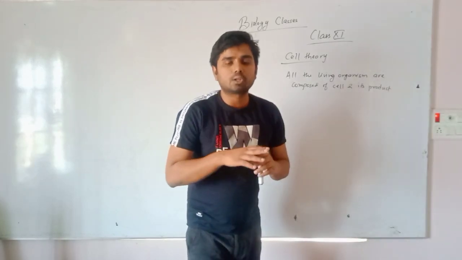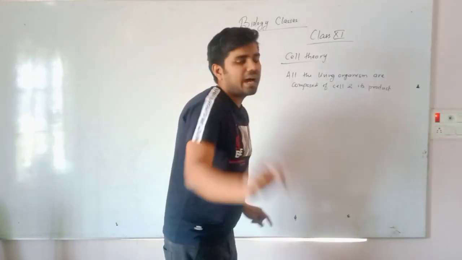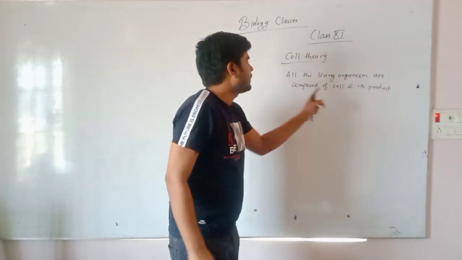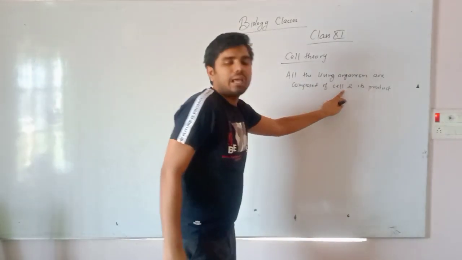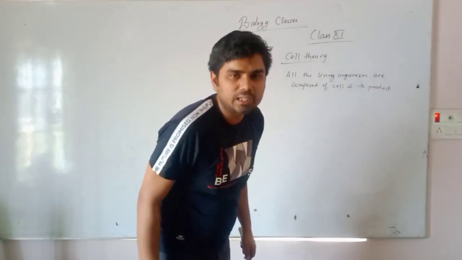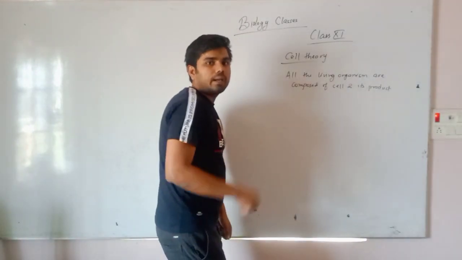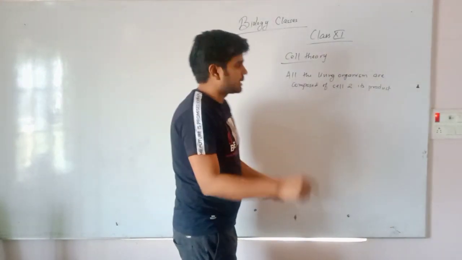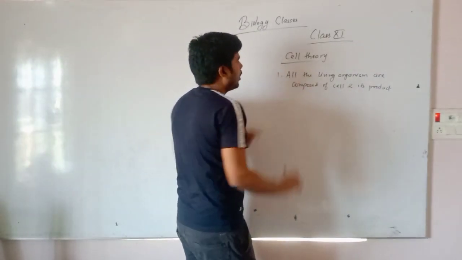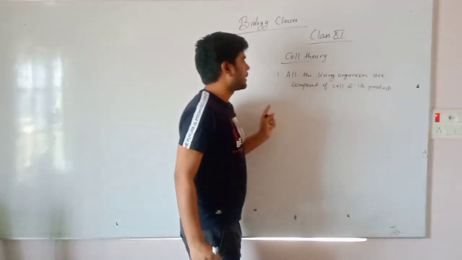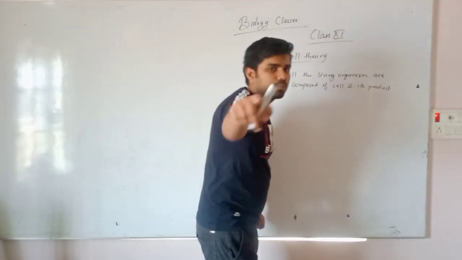If I leave out the exceptions, then almost all living organisms have the cell as the basic structural unit, composed of cell and its product. What can be its product of the cell? Tissue, organ, organ system, organism. These are the product of cell. The first cell theory: all the organisms are composed of cell and its product.